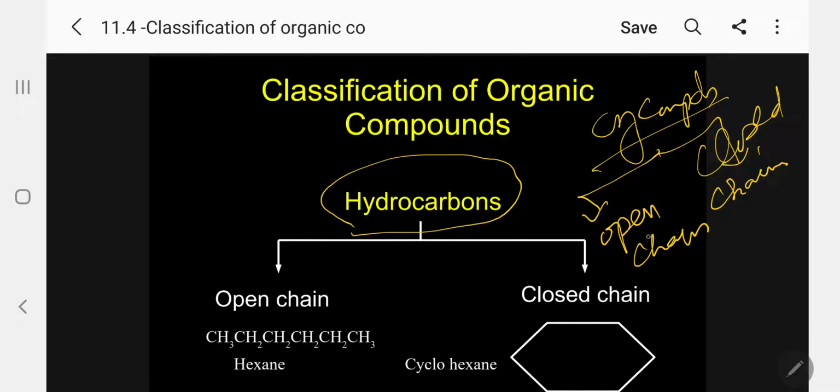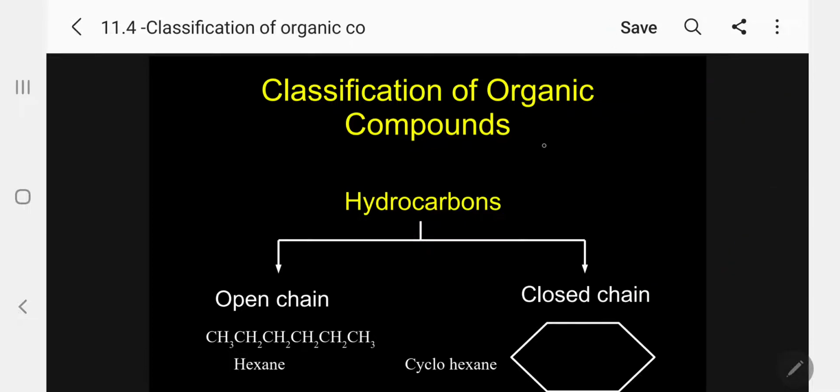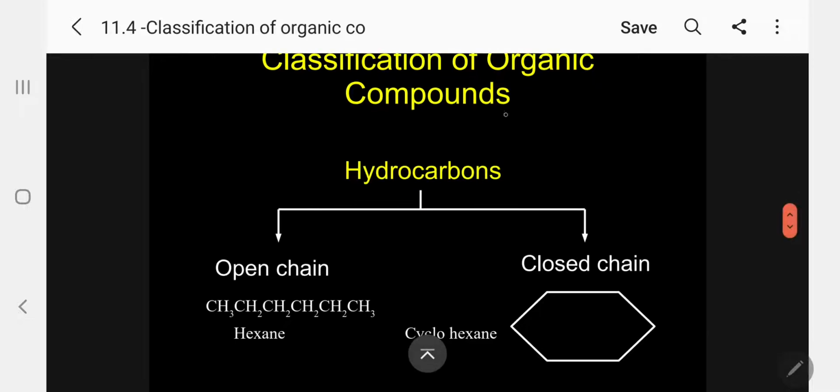To avoid that, I have taken specifically hydrocarbon. Understand this? For example, if it is a halide, I will add a Cl group here. That's the only difference. For alcohol, I will add an alcohol group. So this is the general idea, and I will take a specific example so you can easily understand. For open chain, I am taking hexane, n-hexane, normal hexane is the IUPAC name. This is cyclohexane, closed chain.